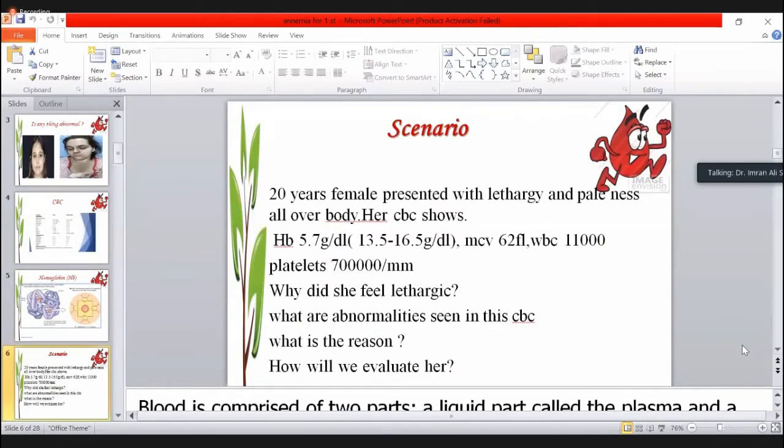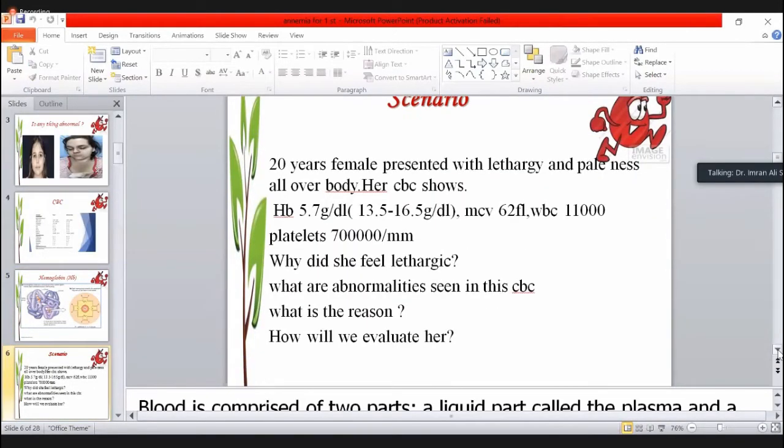So look at the scenario: a 20-year-old female presented with lethargy and paleness all over the body. Her CBC shows a hemoglobin of about 5.7, an MCV of 62 femtoliters, WBC 11,000, and platelets 7 lakh. Now answer me, why does she feel lethargic?